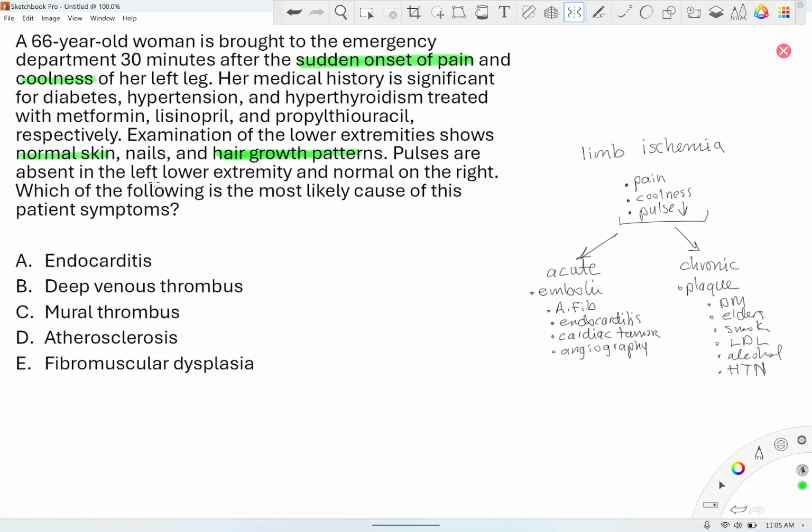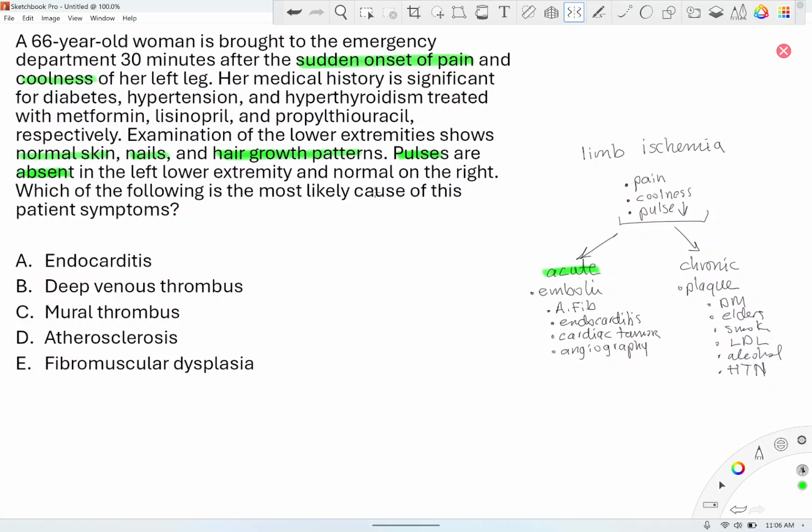Because this person shows hair growth pattern is normal, nails are normal, skin is normal, this is unlikely to be chronic. So this is most likely acute. So this is acute ischemia. Pulses are absent. Pulses in acute are absent, and in chronic could be decreased. It's not absent in chronic. So pulses are absent. That's another thing for acute. What else? Okay. So there you go.